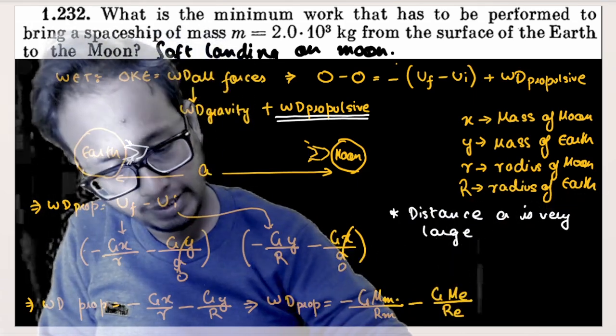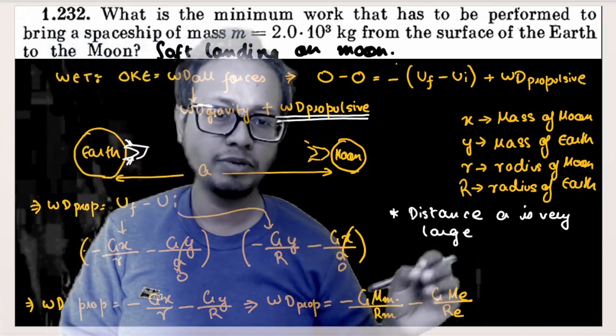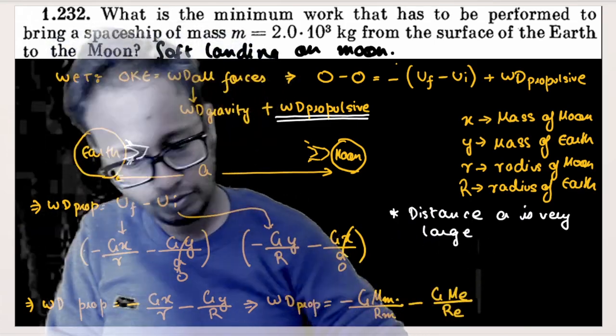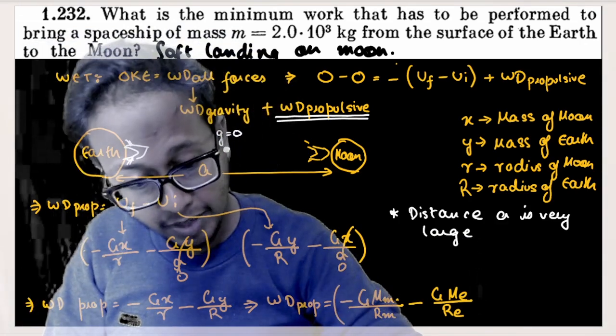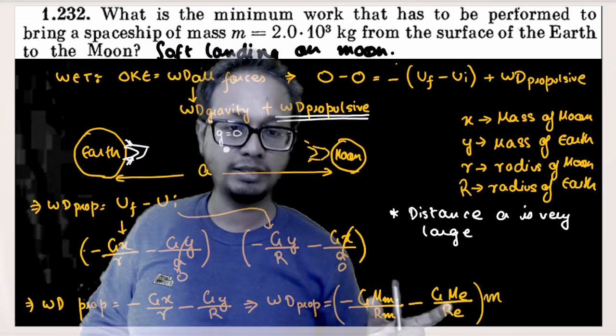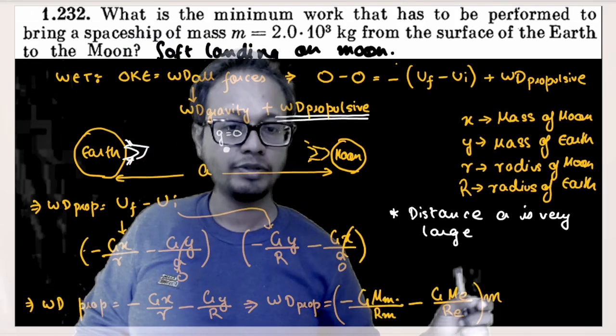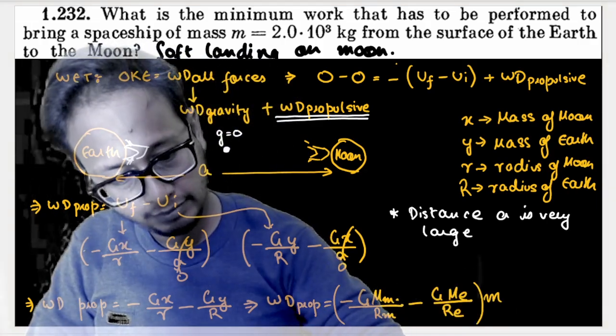If I want to modify this answer, if I take minus and g common, it will be nothing but minus g times mass of moon by radius of moon plus mass of Earth by radius of Earth. So this is the answer. One more thing: I have to multiply this entire thing by mass of satellite, because work done is nothing but mass into change in potential. So I have to multiply this entire answer by mass of satellite.